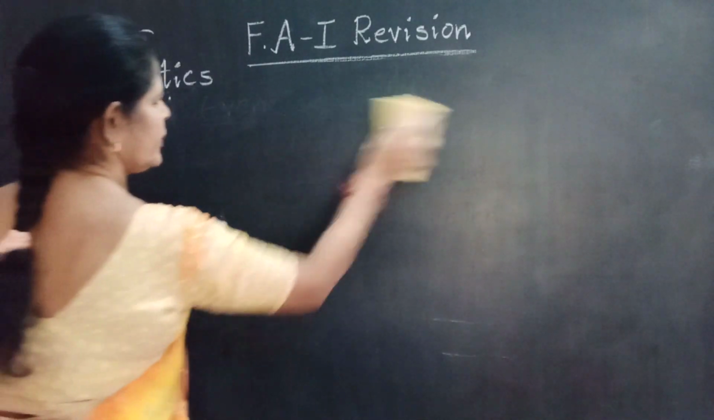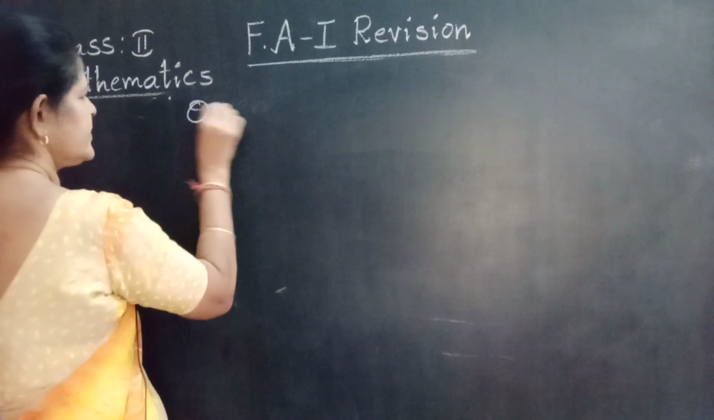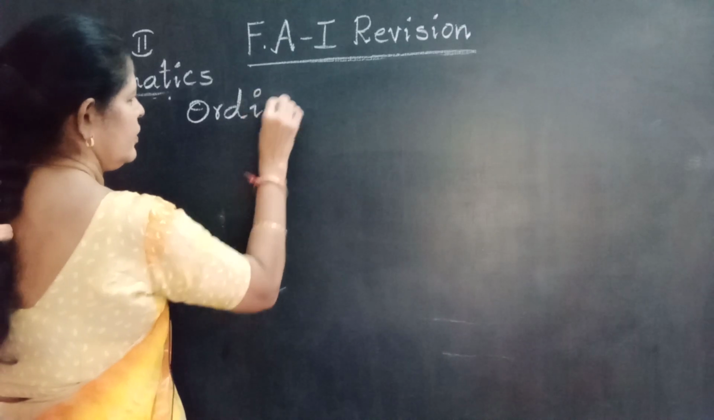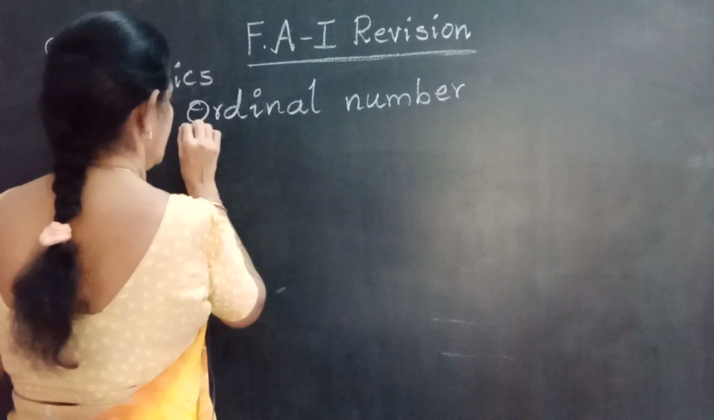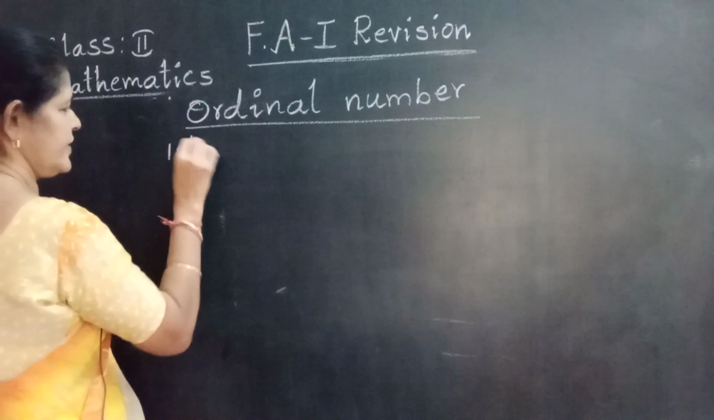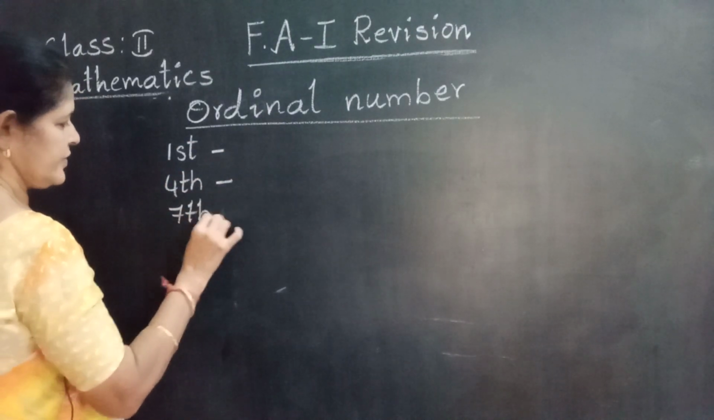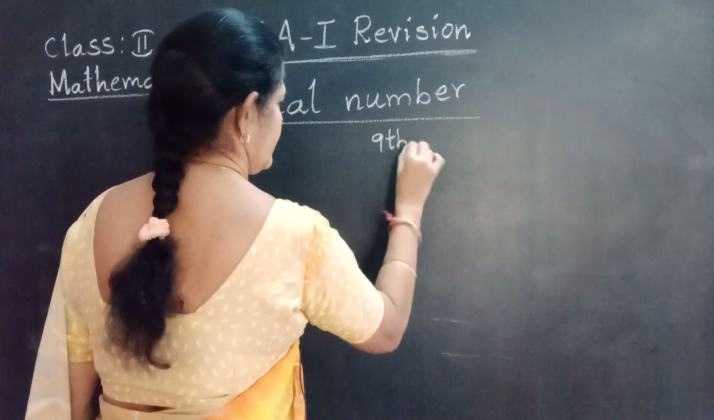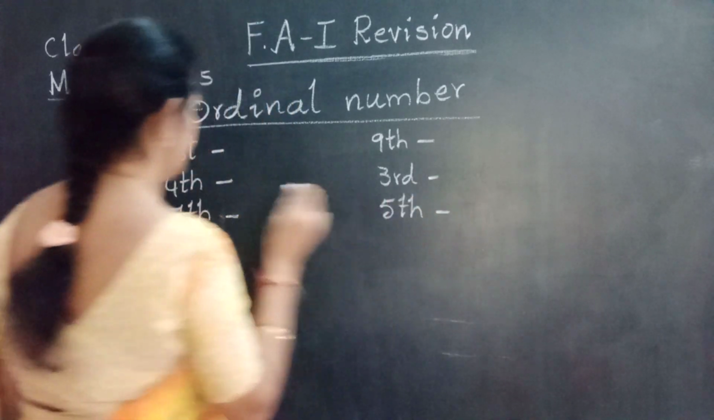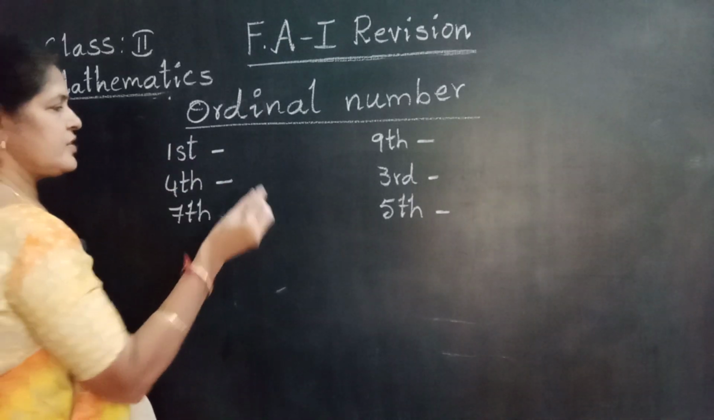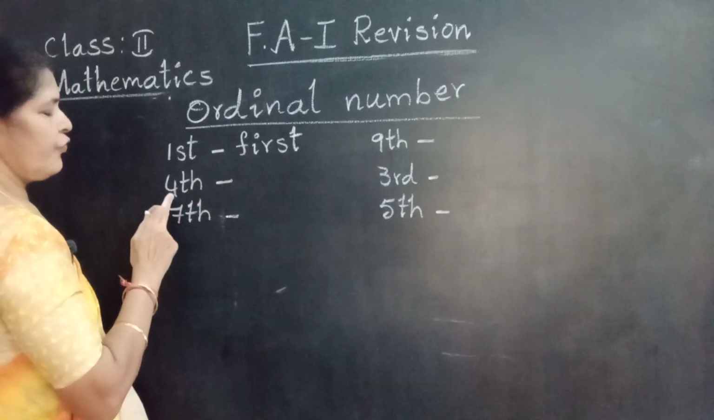Ordinal numbers. Ordinal numbers show position or order. Write the ordinal numbers for the given numbers. 1ST. How to write first? F, I, R, ST. Okay? Next up.